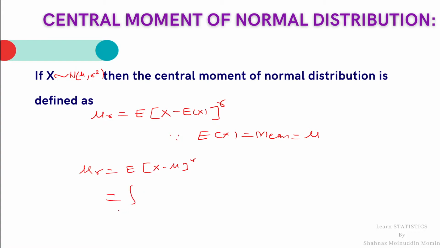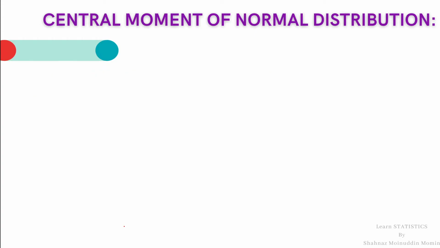This can be obtained by integrating from minus infinity to infinity x minus mu raised to r f(x) dx. Since x is a continuous random variable, we obtain the expectation with the help of integration. As x is normal, we will substitute the value of the PDF, and the range of normal distribution is from minus infinity to infinity, so there is no change in the range of integration.